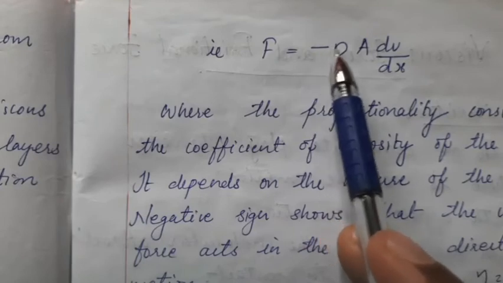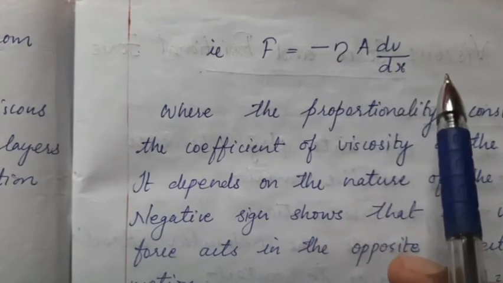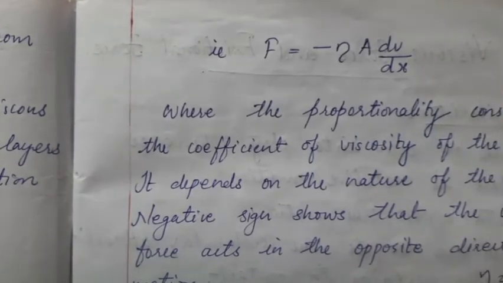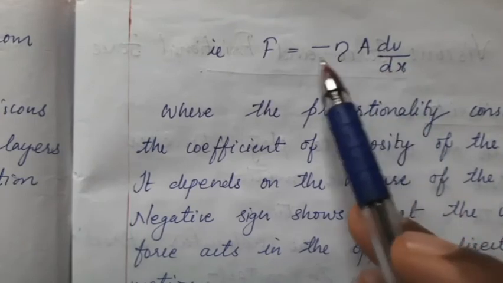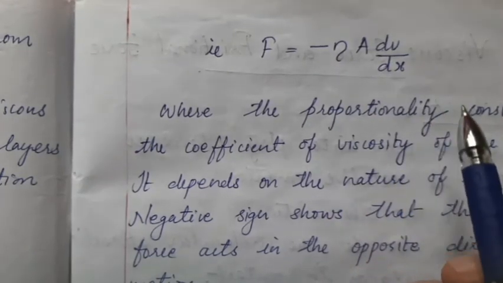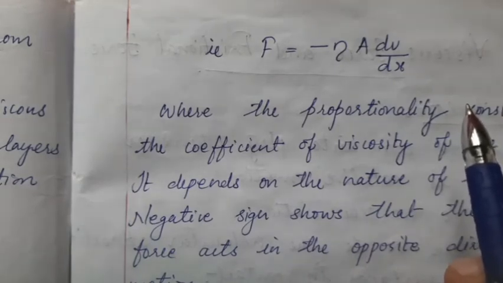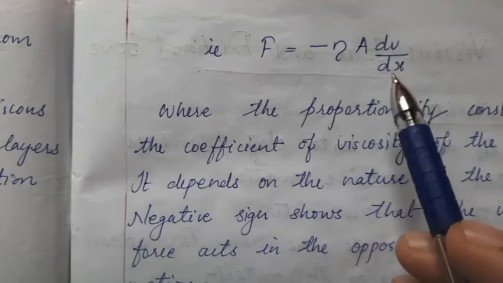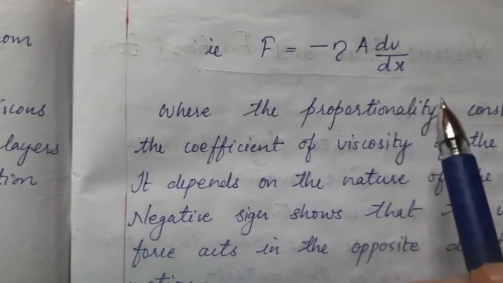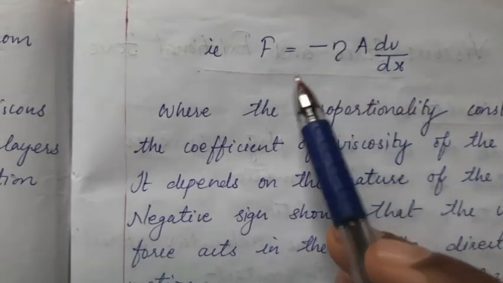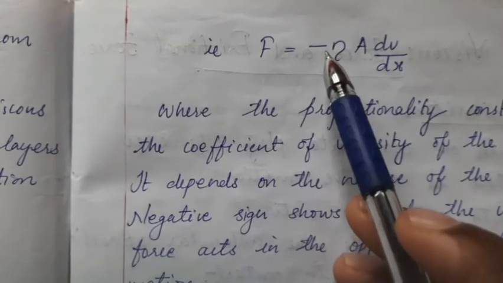This minus sign shows that the viscous force is acting in the opposite direction of movement of the fluid. We all know friction always tries to be in the opposite direction of motion in most situations. Here also, in the case of a liquid, this friction is trying to oppose the relative motion of different layers of the liquid. Hence this negative sign is given.